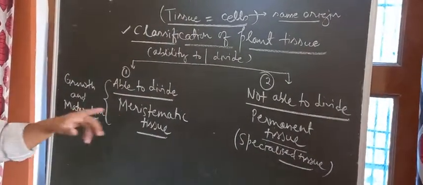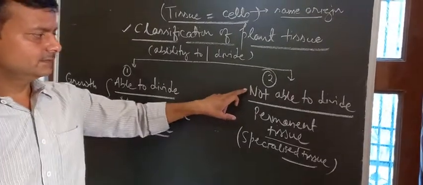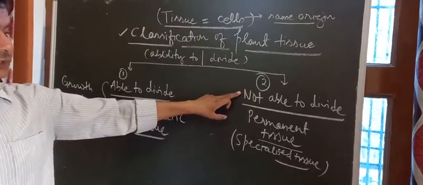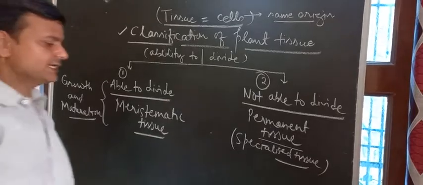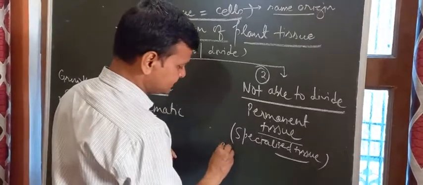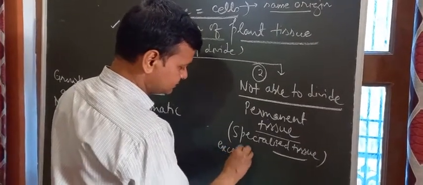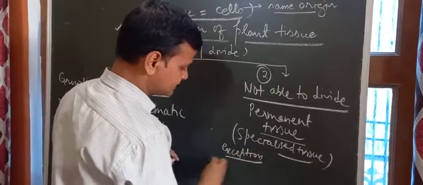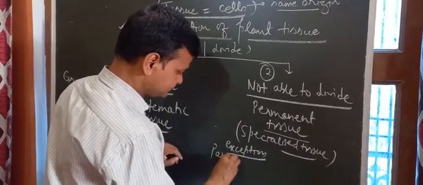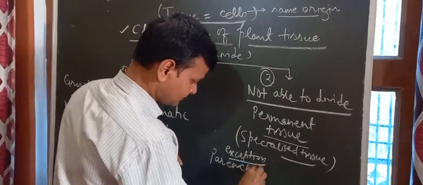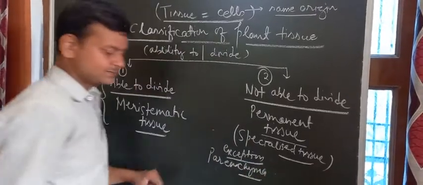There is one exception to the character mentioned for the permanent tissue. There is a tissue called parenchyma. I write the exception here. This is the exception, and the exception is parenchyma. What is the exception for this parenchyma?